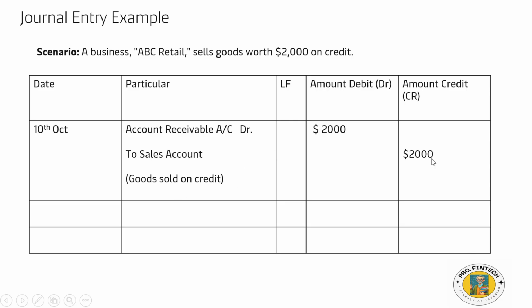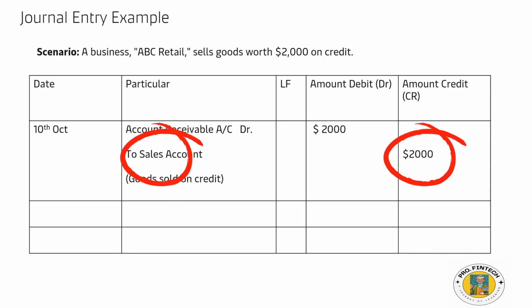Credit sales revenue account by $2,000, indicating income earned from the sale. The entry increases the sales revenue account, reflecting the income earned from the sale. The journal entry will later be posted to the ledger accounts for accounts receivable and sales revenue, ensuring that ABC Retail can track its sales and outstanding receivables efficiently.